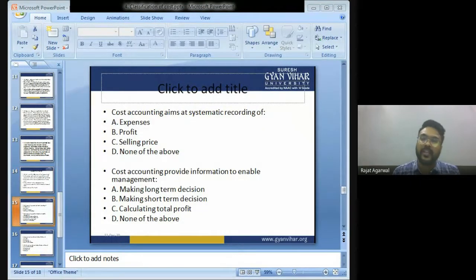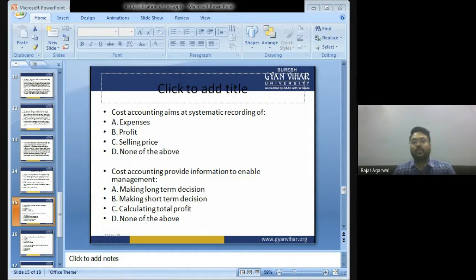Cost accounting aims at systematic recording of A, expenses, B, profit, C, selling price, D, none of the above. Answer is A. Cost accounting aims at systematic recording of expenses.